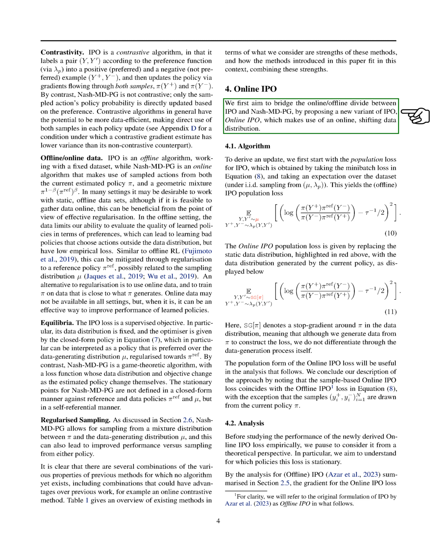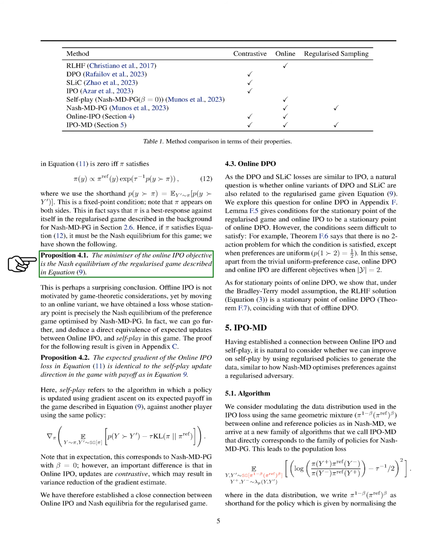In conclusion, online IPO aims to find policies that are stationary by considering a fixed point condition. The minimizer of the online IPO objective is the Nash equilibrium of the preference game optimized by Nash-MD-PG. This connection highlights the importance of regularization and contrastive updates in improving algorithm performance.